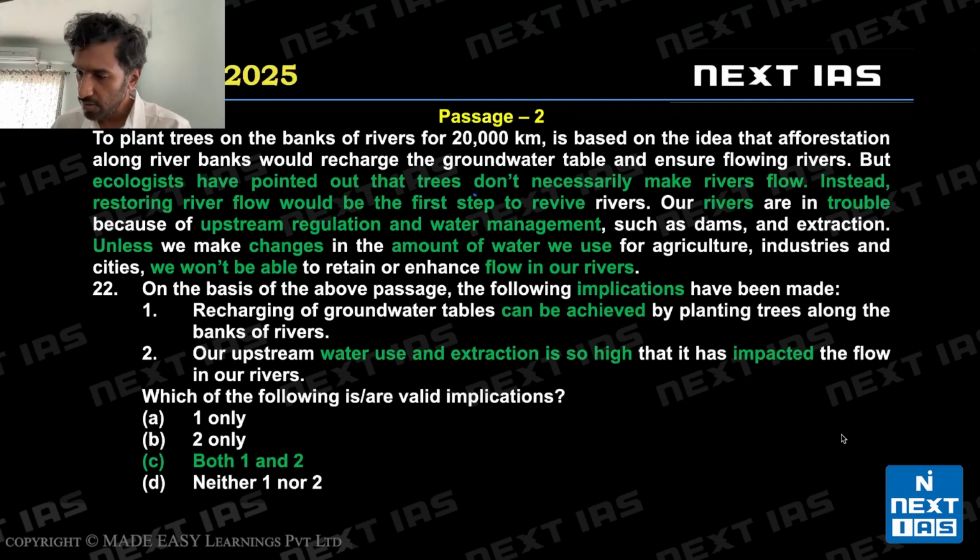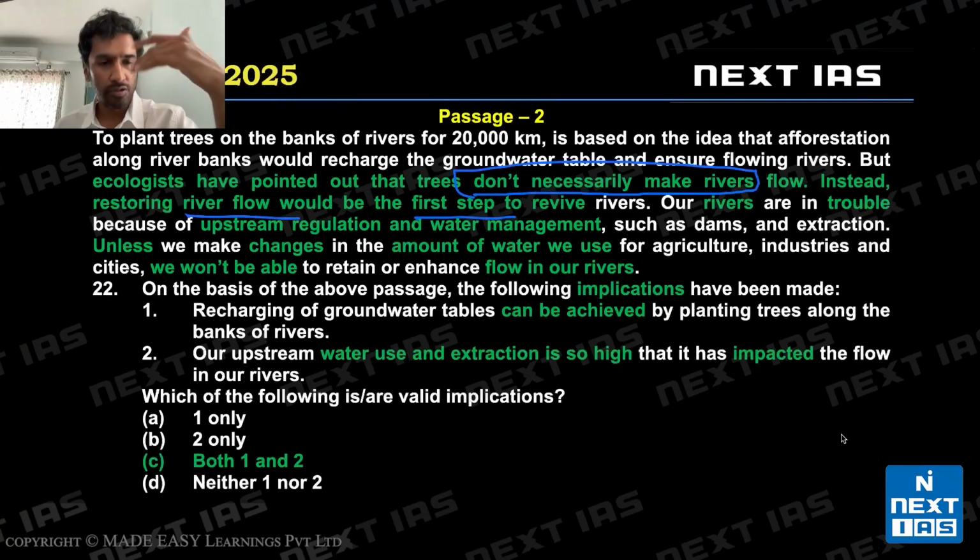These words, very important, right? Very, very important. Instead, restoring river flow would be the first step. So, experts or ecologists are saying planting of trees along the river banks may not help, but may not is the crucial phrase here. And we are told to restore river flow, improve water management policies, improve the management of dams, etc. These words. The amount of water we use, we won't be able to use unless we change how we use water.